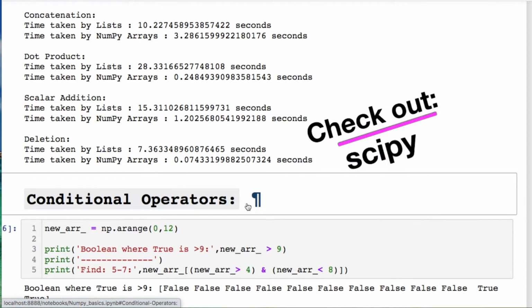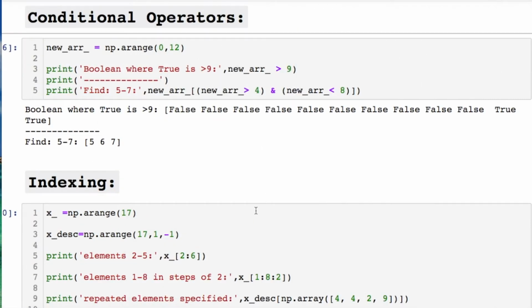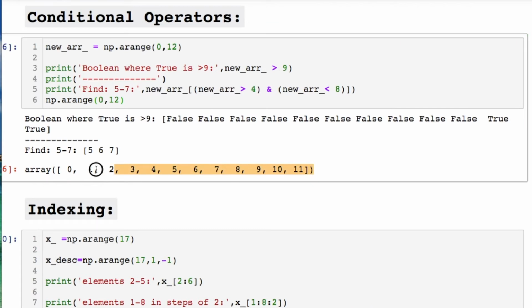Also consider SciPy. Now, we can do conditional operators, for instance. We can use this arange. Let's see what this is doing. First, you're creating an array from 0 to 11 where it's 12 entries, okay? And we're looking for something that's greater than 9. We could also do multiple conditional statements and throw those in as well.